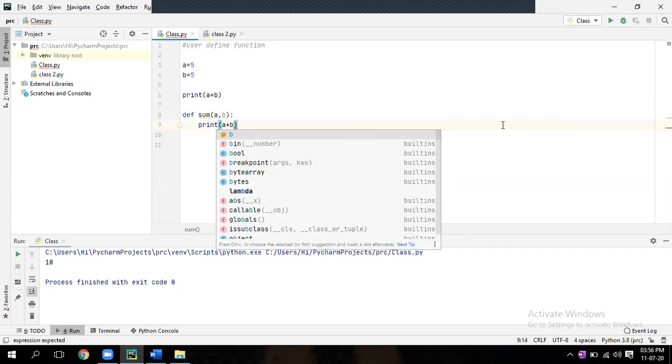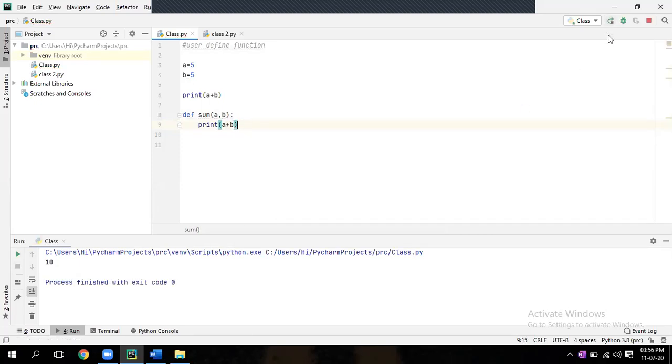Now give a comment before def: define a function. First you have to define a function. Now come down, enter, enter, one more.